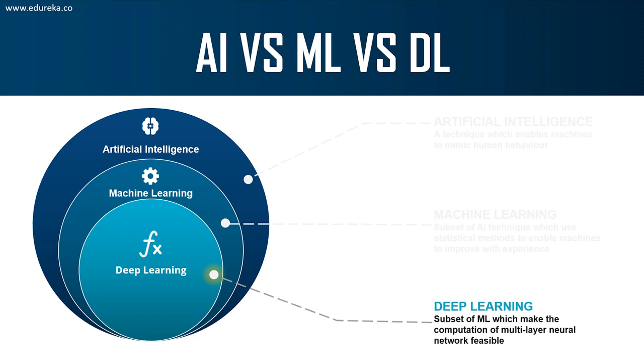Also, a lot of you might be confused about data science. Data science is an umbrella term, right? Data science basically means to derive useful insights from data. So data science actually uses AI, machine learning, and deep learning, right? So it implements all of these three technologies in order to derive useful insights from data, right?